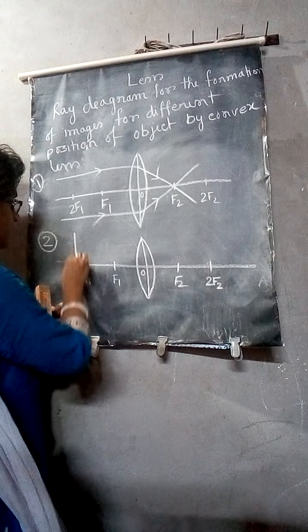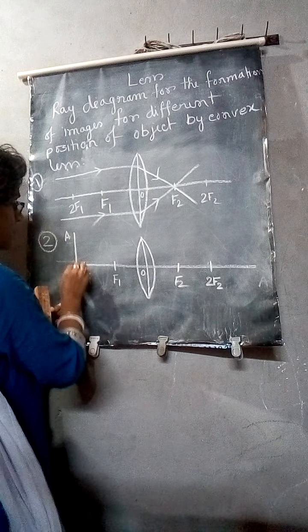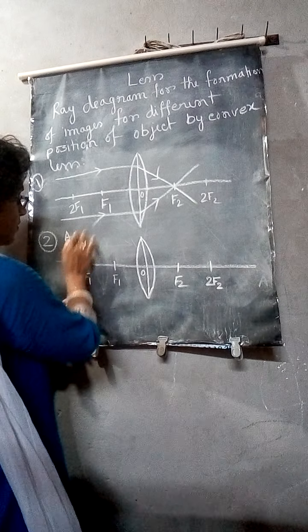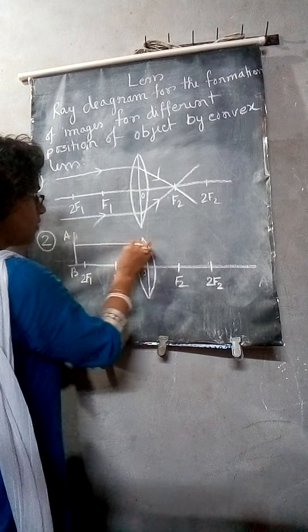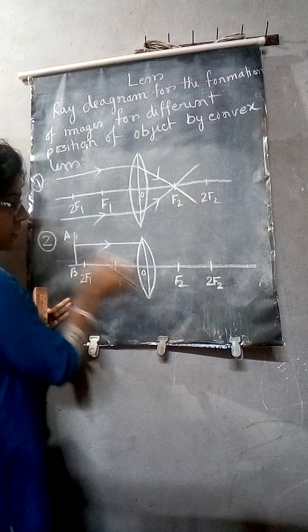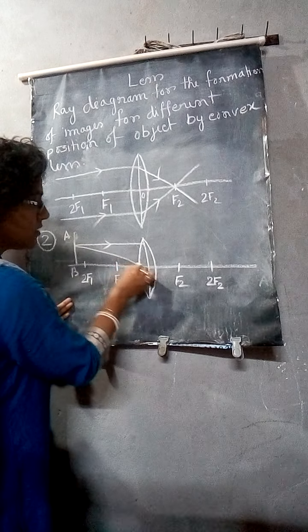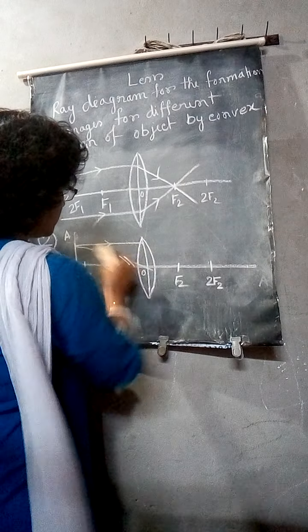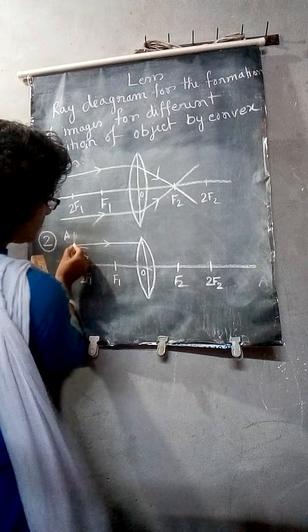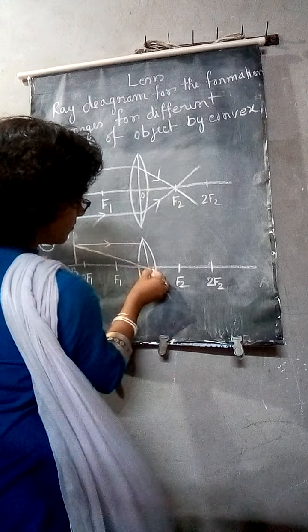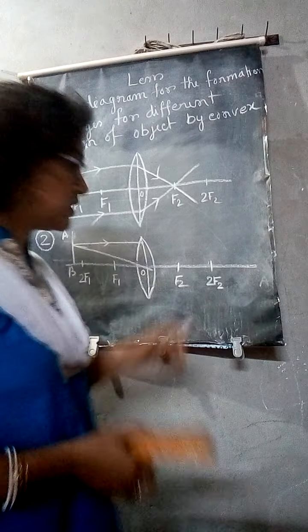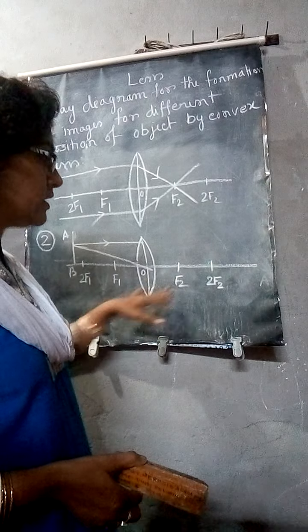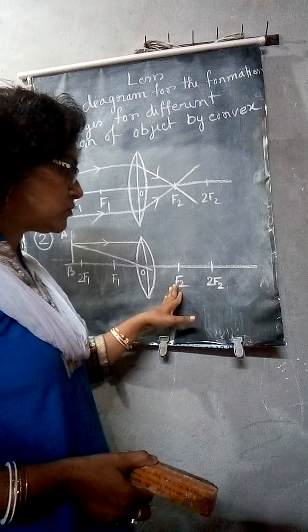Take object AB beyond 2F1. Take two rays. One is parallel to the principal axis, another one will pass through the optical center. Draw by scale, then it will be clear to you. In the first case, the image was at the focus point F2. Now, in the second case, you will see the image will be between F2 and 2F2.